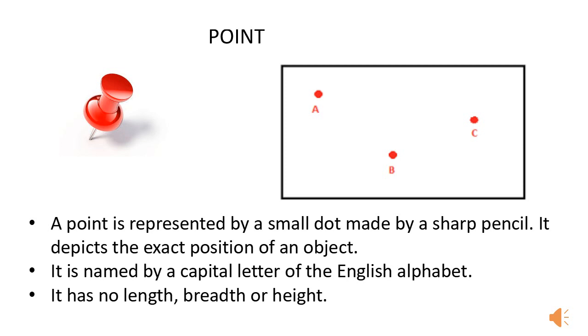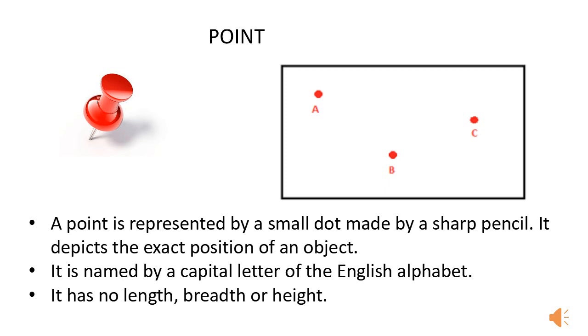Now, we are going to discuss point. A point shows an exact position in space. Since it does not have any size, it cannot be seen. However, we use dots to represent points and capital letters to name them.